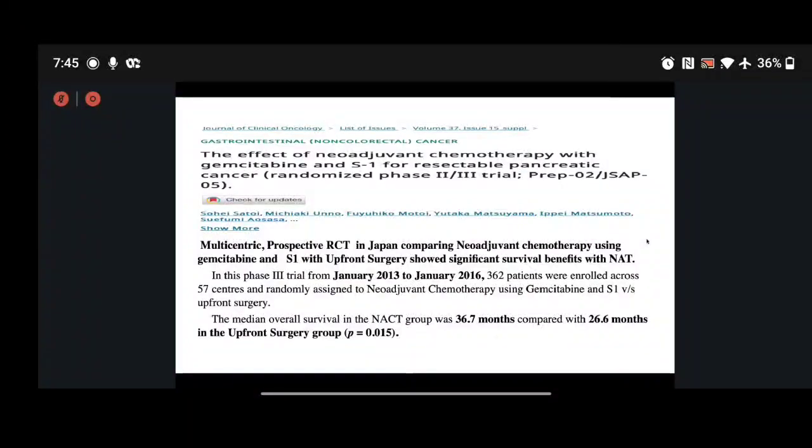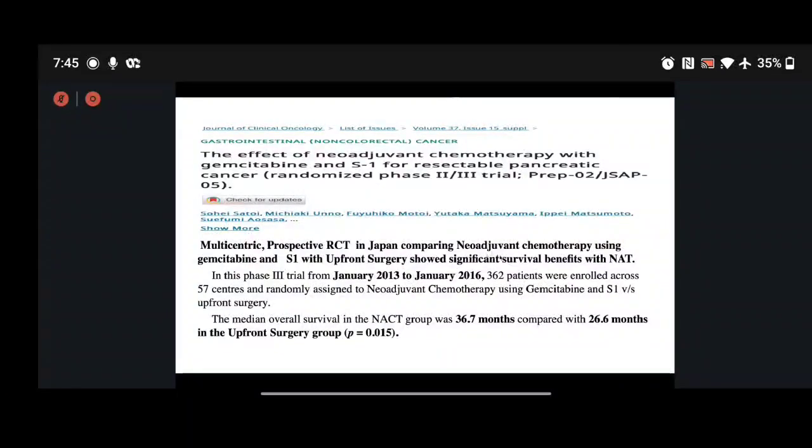But one of the most talked-about trials was by Sato et al. from Japan. It was a multicentric prospective study comparing neoadjuvant chemotherapy using gemcitabine and S1 with upfront surgery.